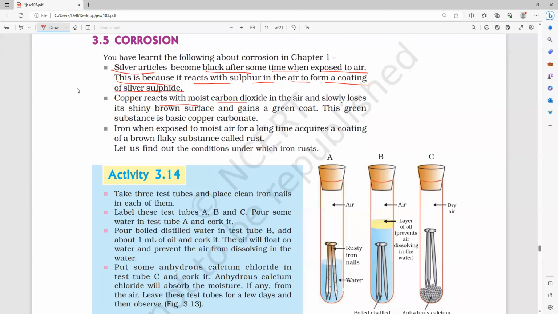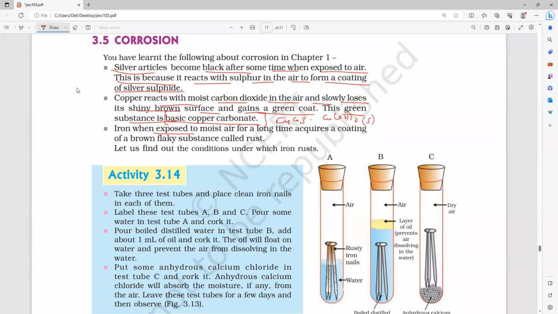Copper reacts with the moist carbon dioxide in the air and slowly loses its shiny brown surface and gains a green coat. So this green coat substance is what, everybody? Basic copper carbonate. That is CuCO3, Cu(OH)2.